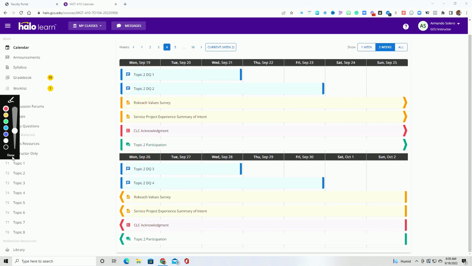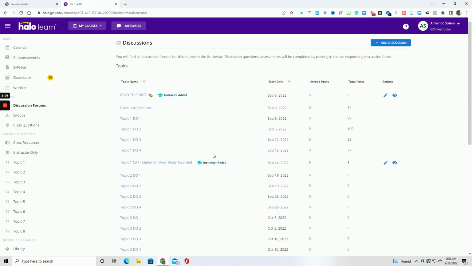Now, again, to see that weekly CAT response, you're not going to see it here because this calendar only generates pre-automated stuff that GCU imports prior to the class starting. So that is why I always recommend that students go in through over here, the actual discussion forums area on the left, because that gives you the ability to see a lot more. Okay.